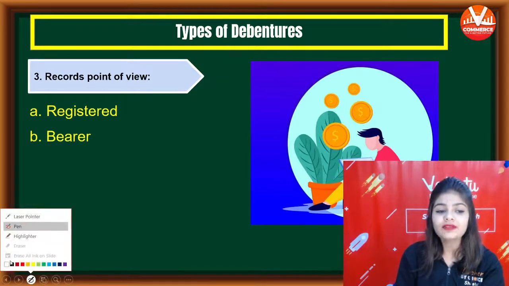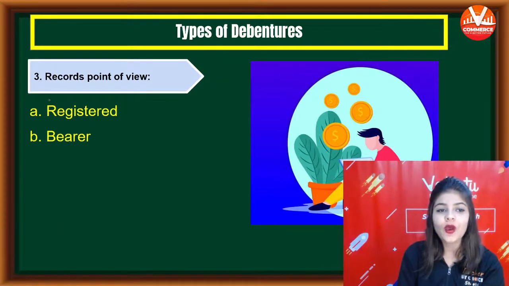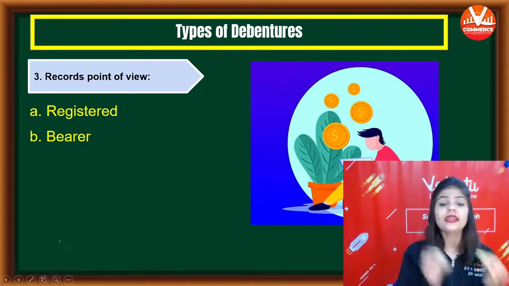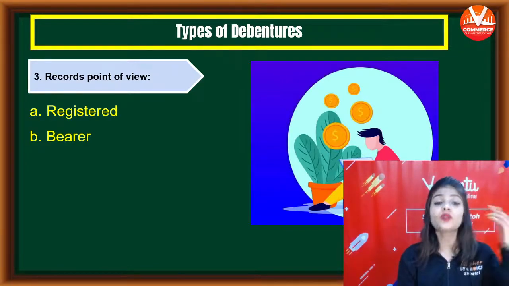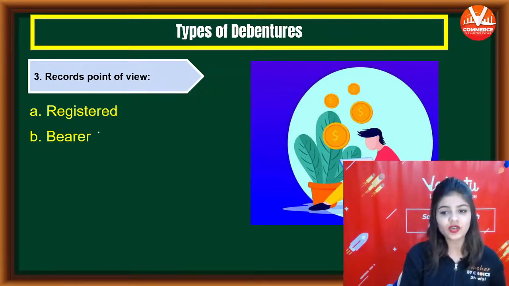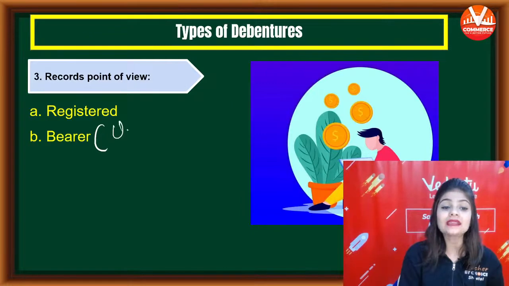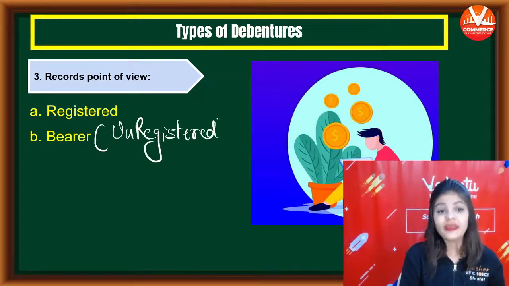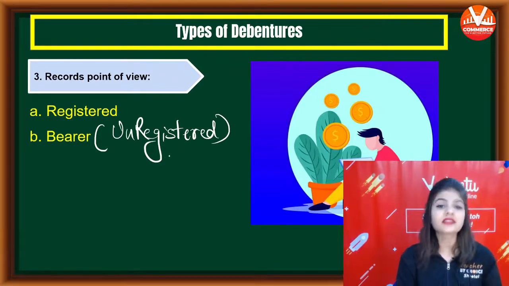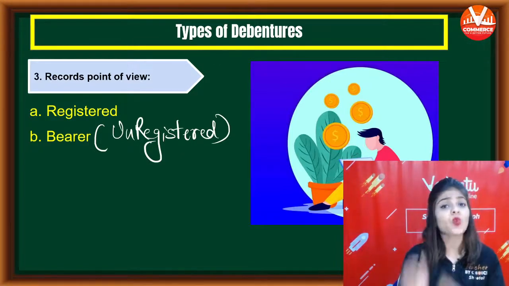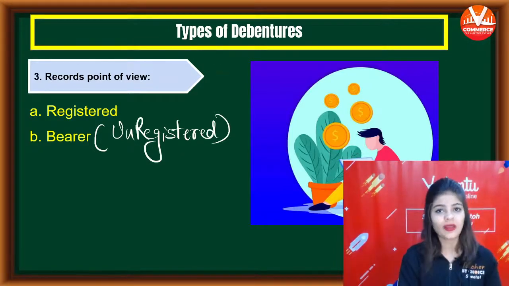Next we have the records point of view. So according to records, the debentures are divided into registered and bearer. And bearer debentures are also known as unregistered debentures. Now, what are registered debentures and what are unregistered debentures?